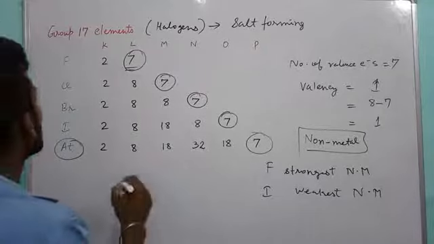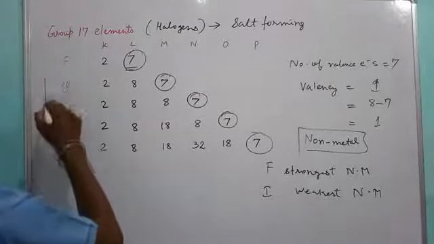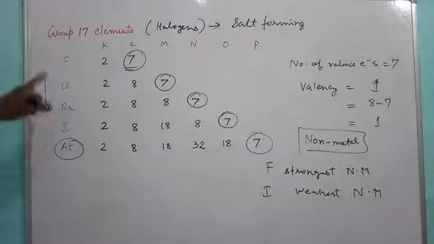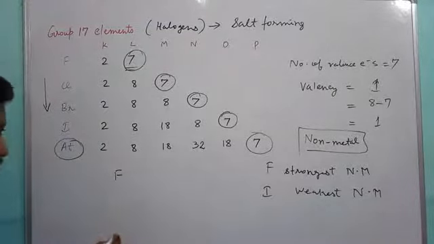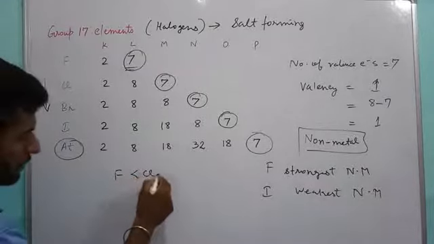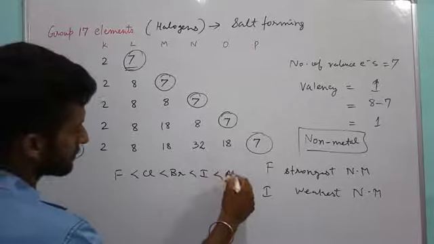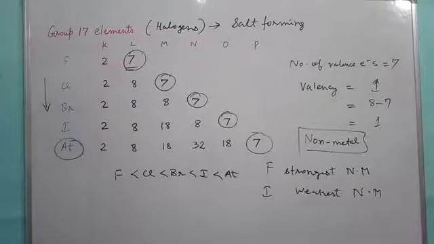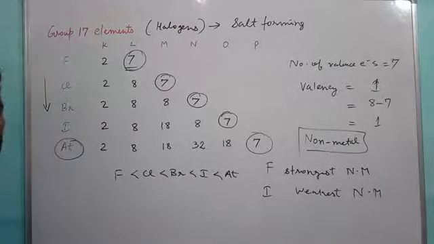Then atomic size also decreases. At the top, the element has the smallest size, and the lower one has the largest size. So fluorine has the smallest size, followed by chlorine, then bromine, then iodine, and then astatine. So a question will always come like, arrange the following elements in the order of their increasing or decreasing atomic size.